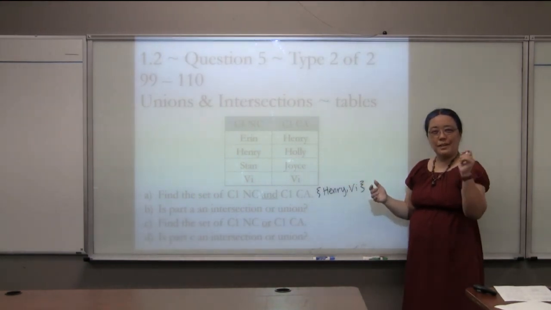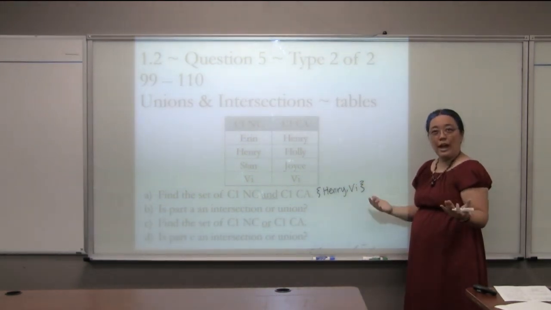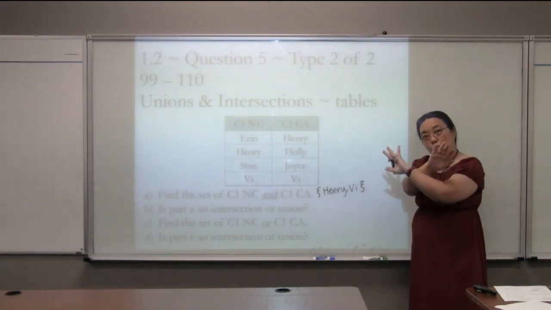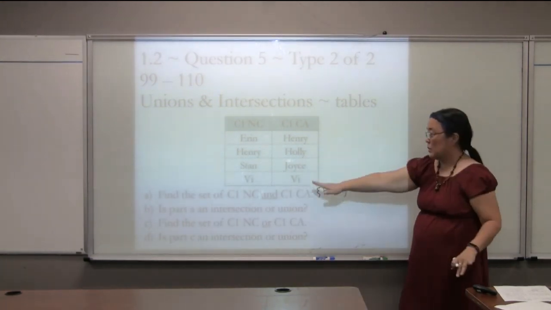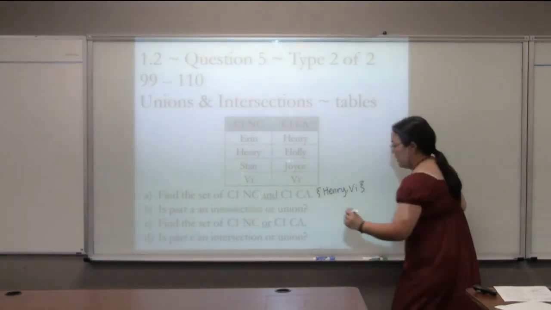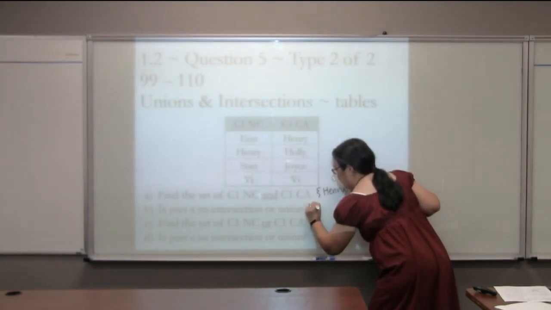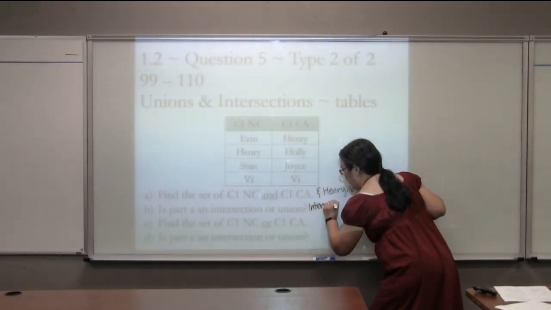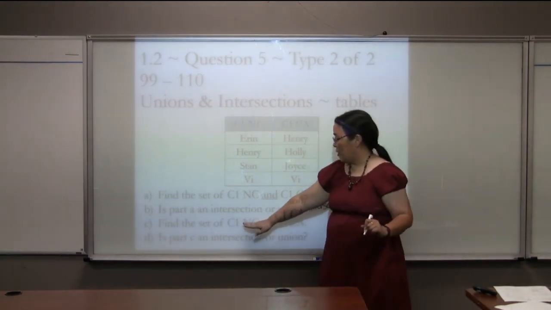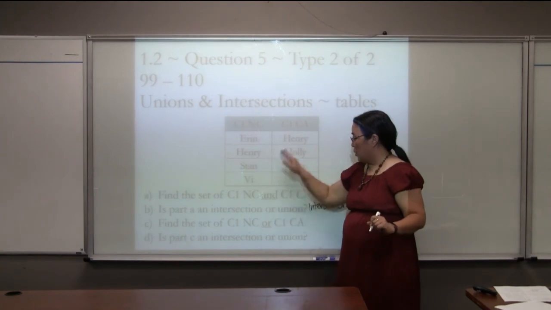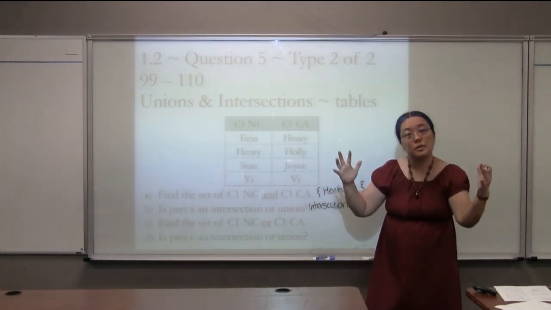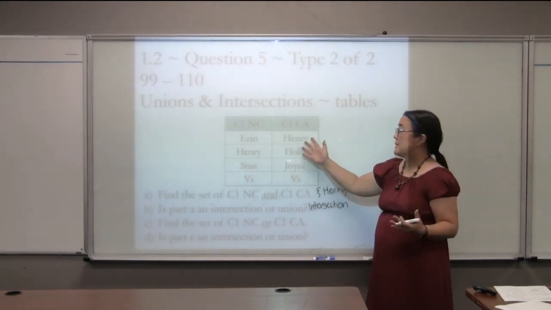If you think about it, in question 2, we actually covered this as part of our vocabulary. This is the intersection where the 2 lists cross over. So is this an intersection or a union? This is an intersection. Now, we want to find the set of all people in the first column or the second column. Hey, this was an intersection. The other one's going to be a union. We're going to put all these names together.